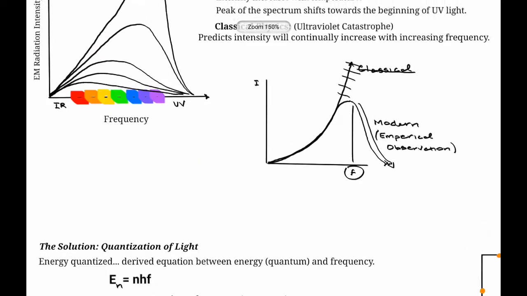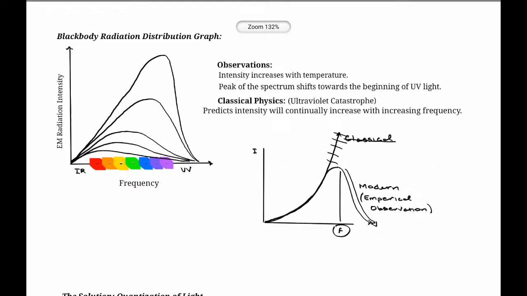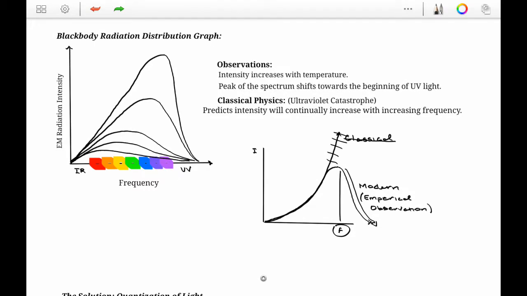In the top left, we have the blackbody radiation distribution graph. From this graph, we can see that as the electromagnetic radiation intensity or energy is increasing, there's also an increase in frequency. What I want you to think about now, and I'm going to show later how this equation was derived, is that the energy is equal to Planck's constant times frequency, E equals hf.